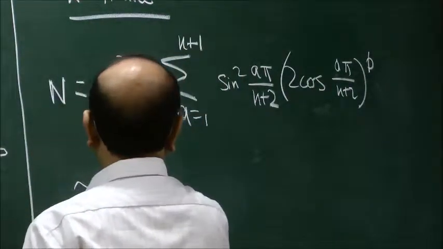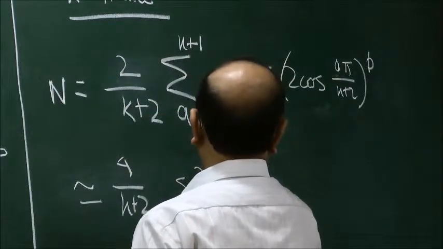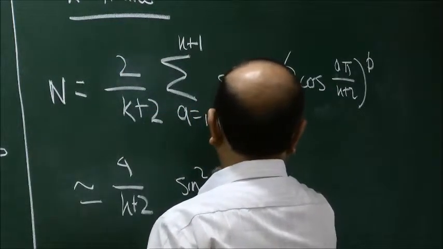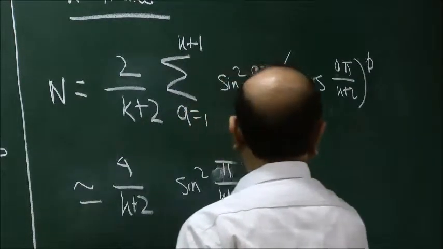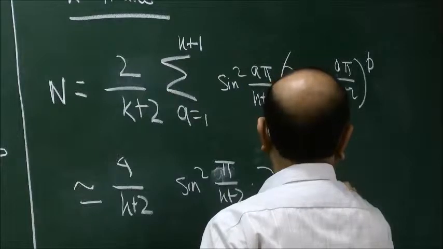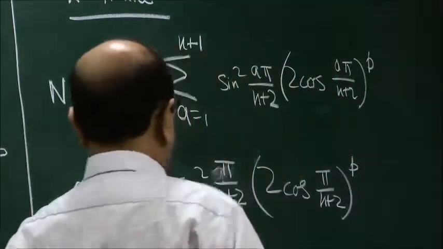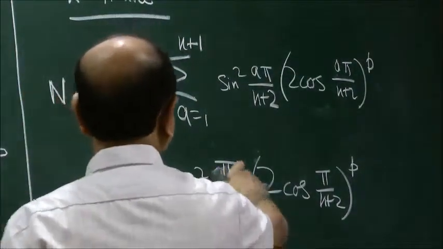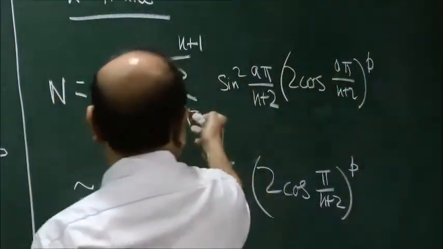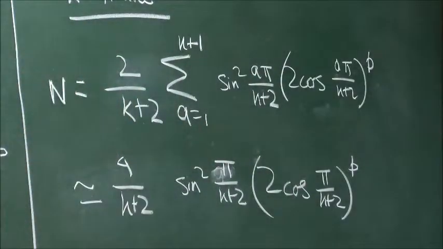So this can be written as 4 by K plus 2 sine square, with A set equal to 1, sine square pi by K plus 2 into 2 cos pi by K plus 2 raised to the power P. So this is in the approximation which is valid for large P. For large P, the other terms which involve higher values of A, like A equal to 2 or equivalently K and such things, are ignored.